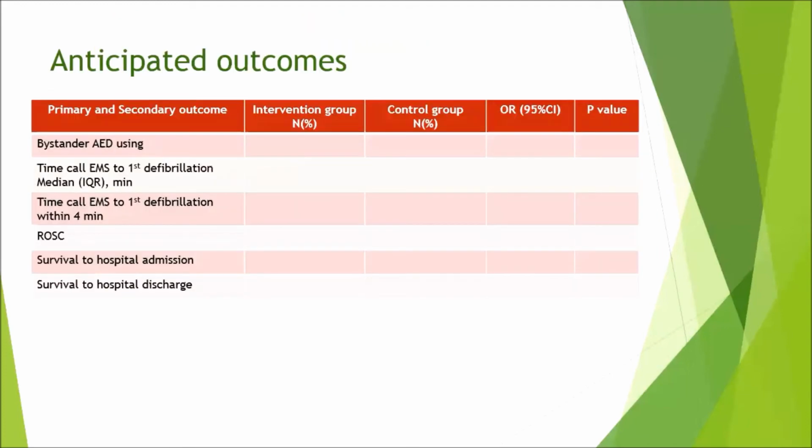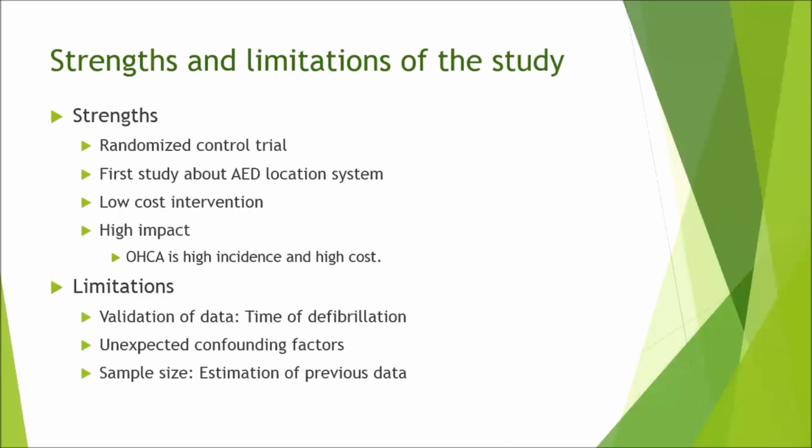And this table shows the primary and secondary outcomes I collect, which are bystander AED use, median time from the 911 call to first shock, the percentage of patients who got the first shock within 4 minutes, ROSC, and survival to hospital admission and discharge. I compare the two groups by the odds ratio. Time from the 911 call to first shock within 4 minutes is used in this study because it's recommended by the American Heart Association. So AED use, or the first shock of defibrillation, should be provided within 4 minutes.